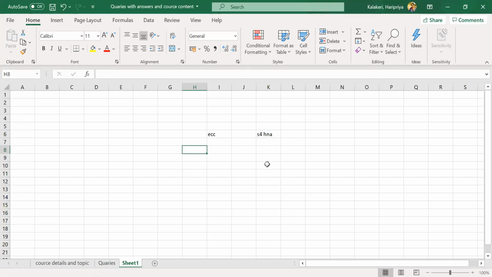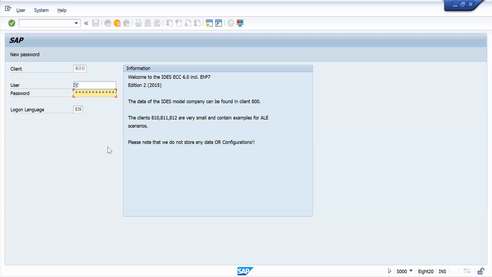Interface means whatever end users are seeing. Let's take GUI here, in ECC. GUI means graphical user interface. Like this we are viewing the screen. This is the GUI screen. This is the user interface.